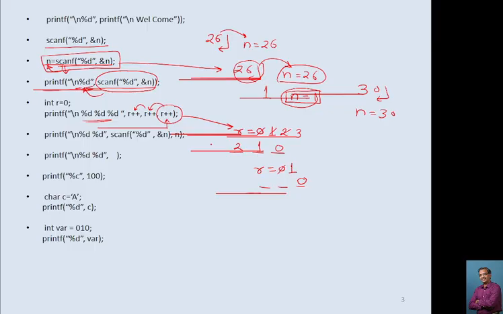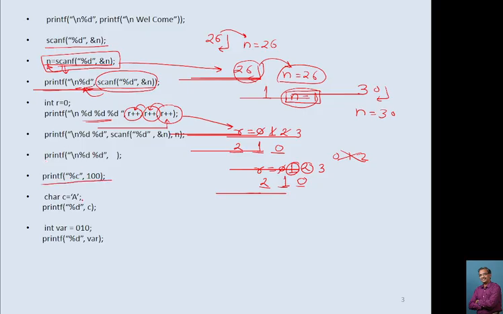So it makes 1. Now from here it goes here, r plus plus. It prints the value of r, that is 1, and then it increments the value of r by 1, it becomes 2, and then it goes here, r plus plus. Again it prints the value of r and increments it. Don't consider this output as 0, 1 and 2. No, it will give you 2, 1, 0. Remember this.